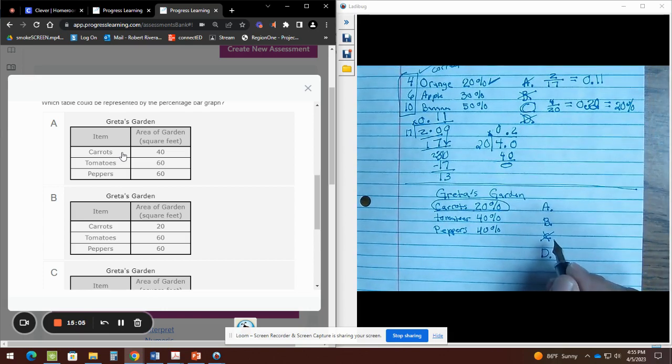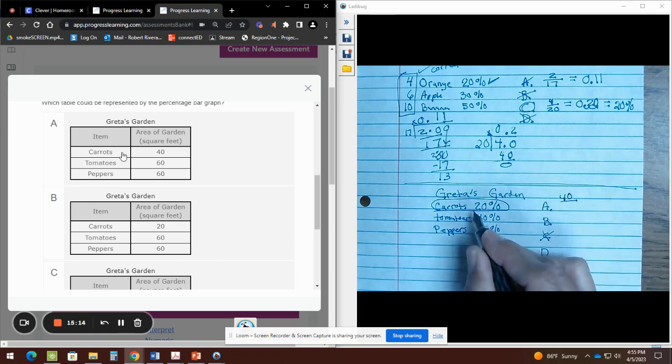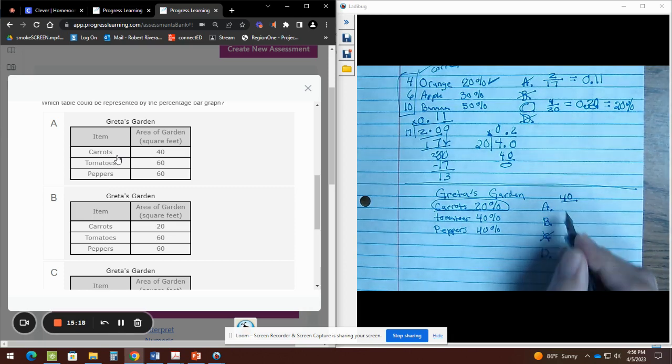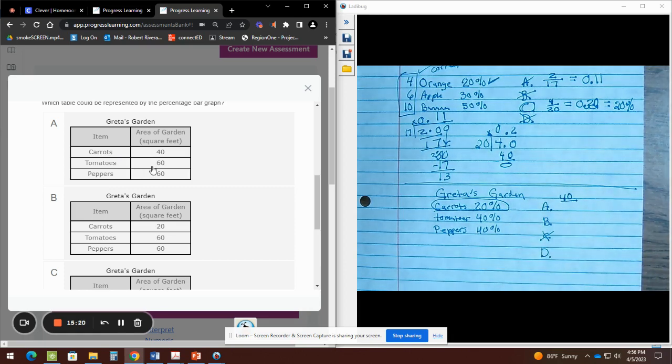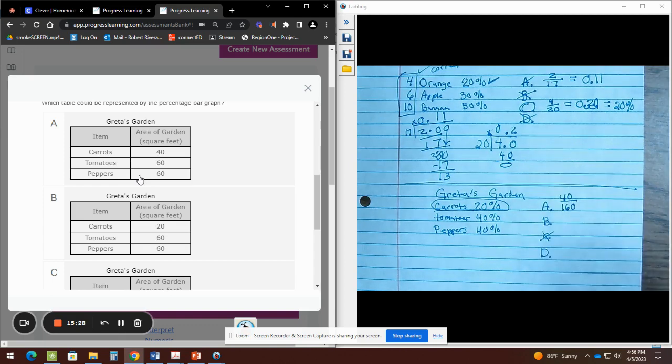From table A, I'm going to create a fraction. So the fraction is going to be 40. Why 40? Because we're checking carrots, and in the table, carrots is 40. 40 out of, I need to add them all up. 60 and 60 would be 120, plus 40 would be 160. And you can do that math on the side. I'm doing it mentally right now for the sake of time.